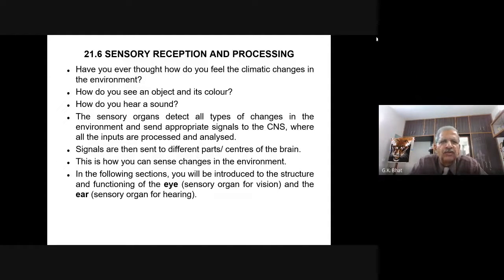How do we see an object? And how do we perceive colors? When we can make out the 7 different colors of the bouquet in our eyes, are there separate receptor cells pertaining to each and every color?